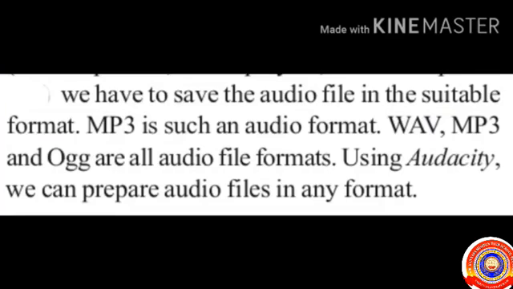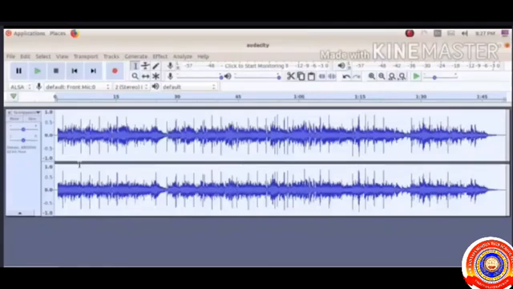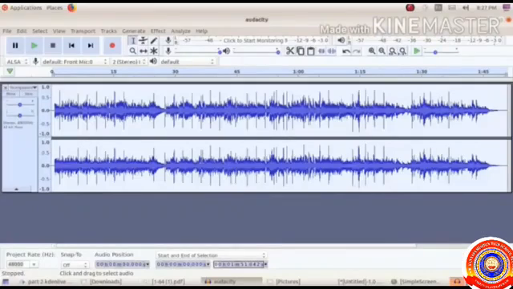We have to save this audio file in a suitable format. MP3 is such an audio format. WAV, MP3 and OGG are all audio file formats. Using Audacity, we can prepare audio files in any format. Clear? Okay.